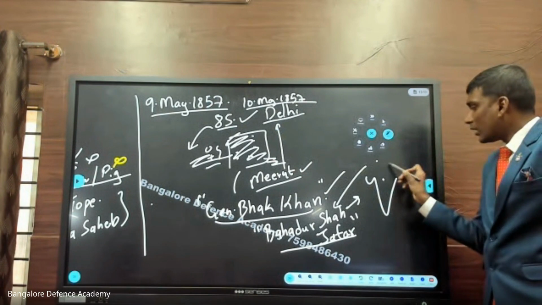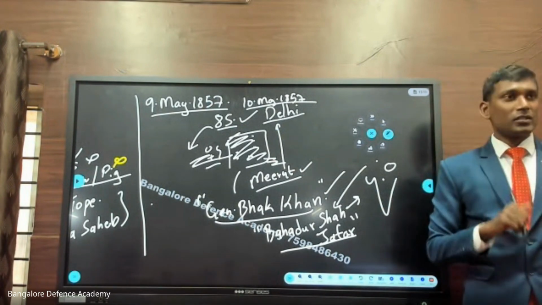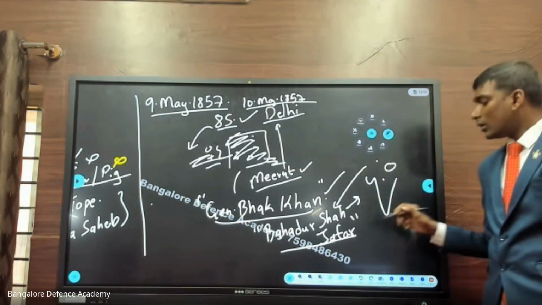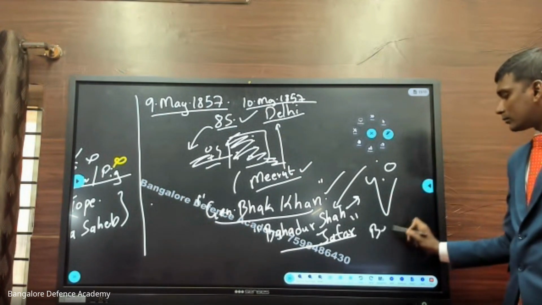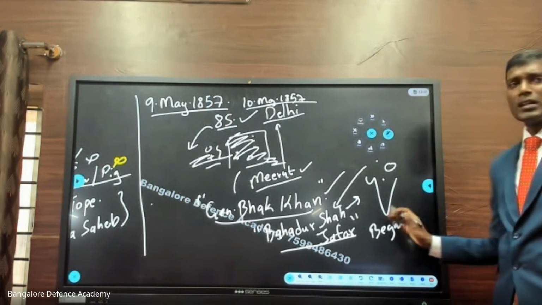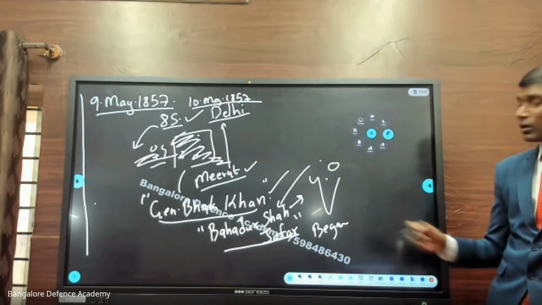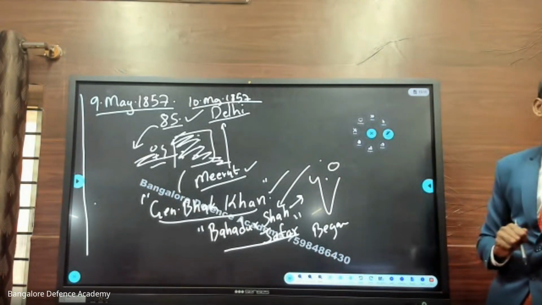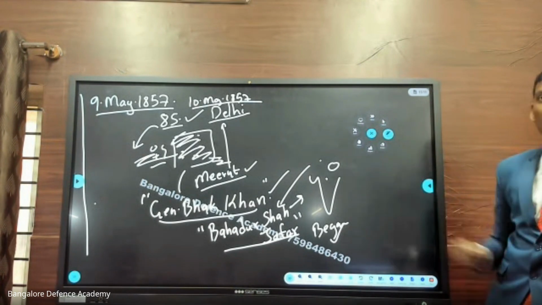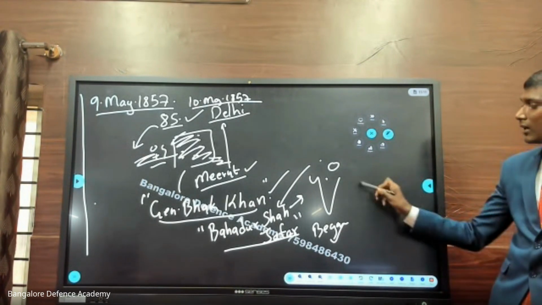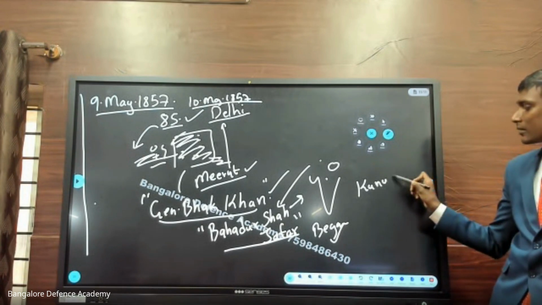Okay, now here in Uttar Pradesh, there is a place called Lucknow. In Lucknow, there is a Begum, Begum Hazrat Mahal. She is also fighting for her son, but the doctrine of lapse does not allow him to be the ruler. So the Begum in Lucknow is fighting. Next, in Bihar, there is a person called Kunwar Singh.